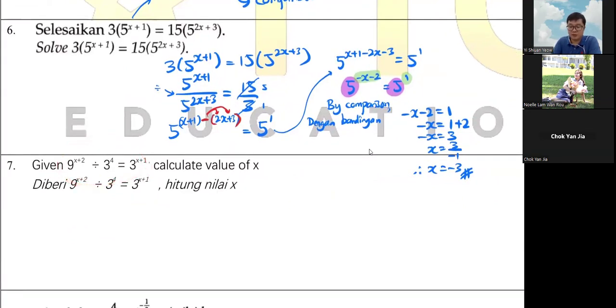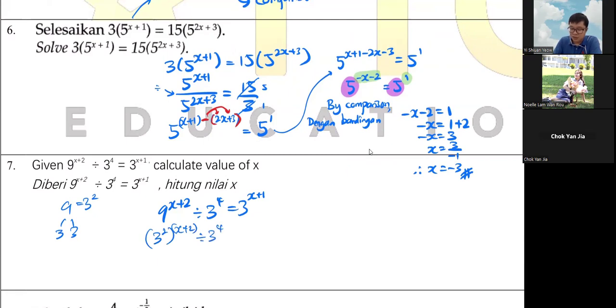So you need to settle everything with the same base, here base 3. So you need to do comparison. So 9 is actually your 3 squared. So here is 3 squared and then bracket with x plus 2. So meaning you need to times inside. In this case, you cannot divide anything, right? So it's actually quite rare, this one.